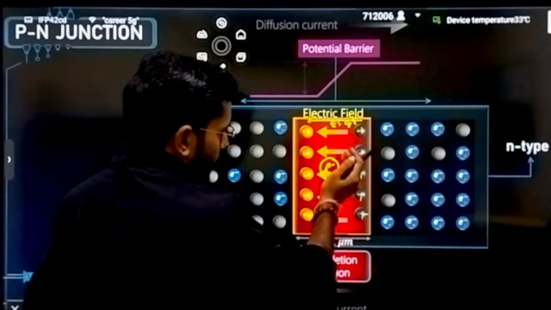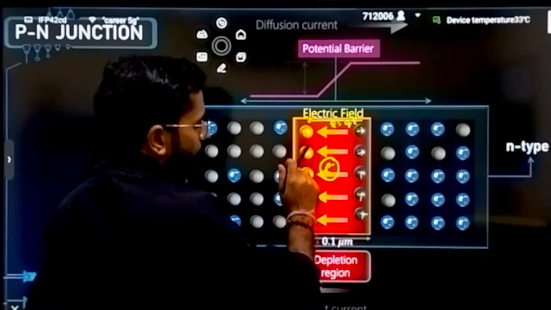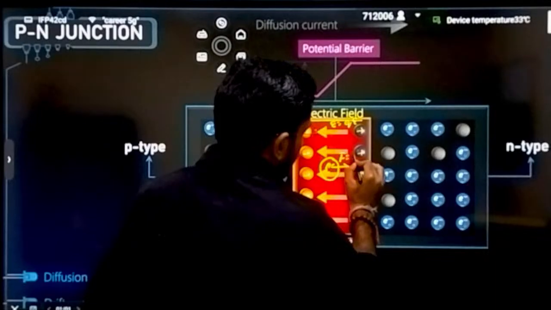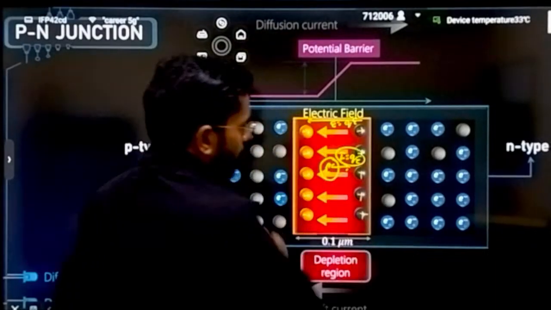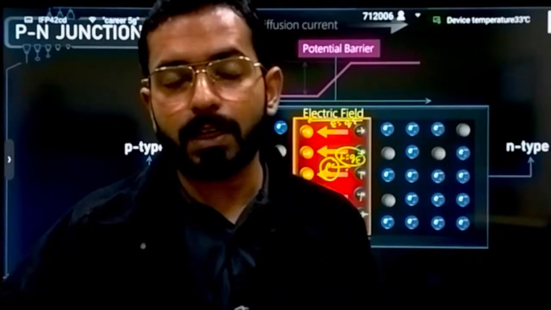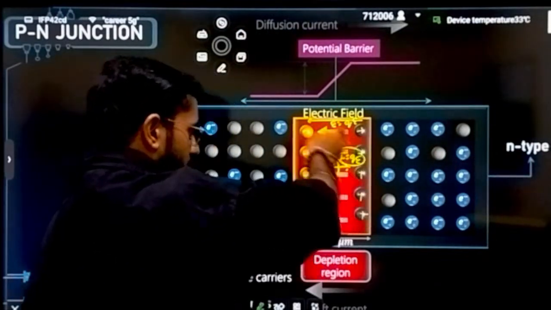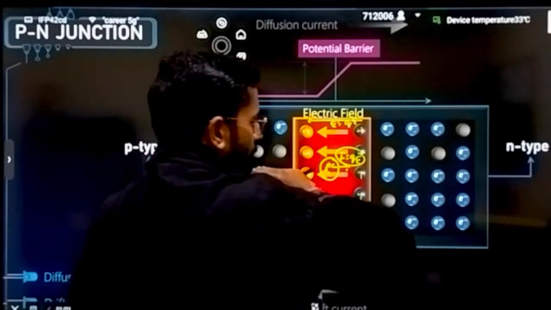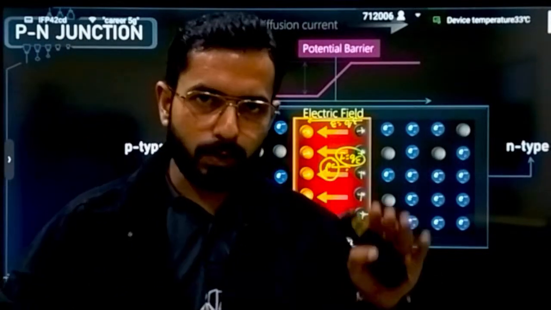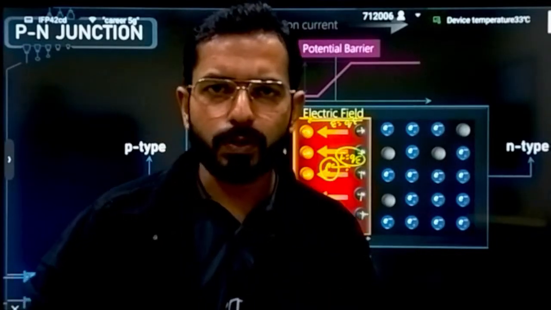So this electron normally tries to move to the P side. Correct? Naturally, diffusion was happening. But due to the electric field, a force will start stopping it. Now this force, applied in the opposite direction, will start stopping that diffusion. Correct? Because this electron naturally wanted to flow to this side, but due to this force, it will not be able to move to the other side. Correct? That means slowly this process will be stopping, or decreasing.